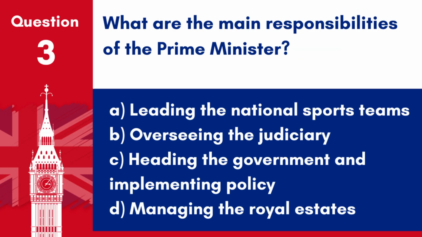Question 3. What are the main responsibilities of the Prime Minister? A. Leading the national sports teams. B. Overseeing the judiciary. C. Heading the government and implementing policy. D. Managing the royal estates. Answer. C. Heading the government and implementing policy. The Prime Minister is responsible for running the government and implementing policy across the country.